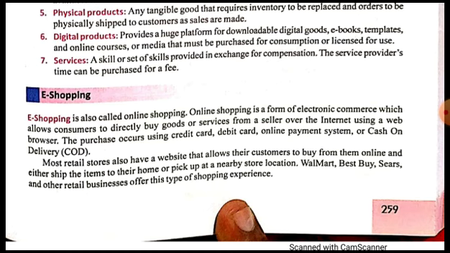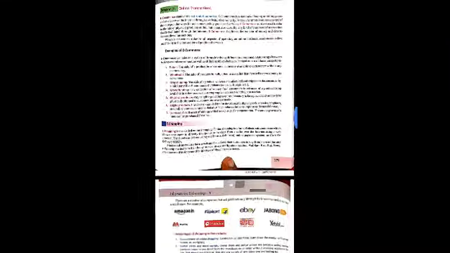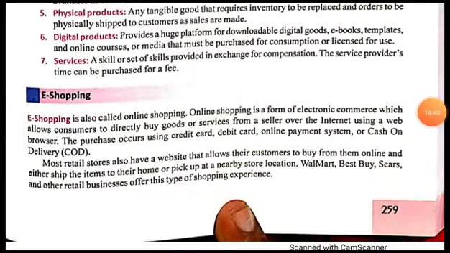Most retail stores also have a website that allows their customers to buy from them online and either ship the items to their home or pick up at a nearby store location. So not only very big websites like Amazon and Flipkart, now even small or medium-sized retail stores also have a website. The customers can order the goods online, and either they will ship the items home, doing home delivery, or the customers can go and pick the items which they have purchased from a nearby store location.